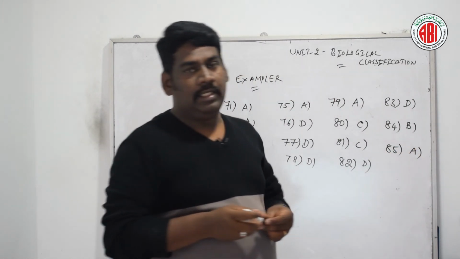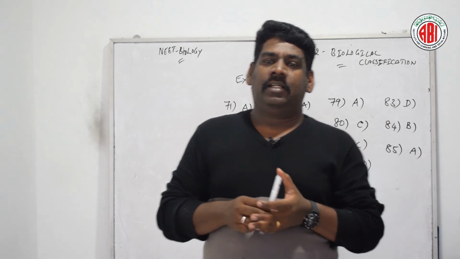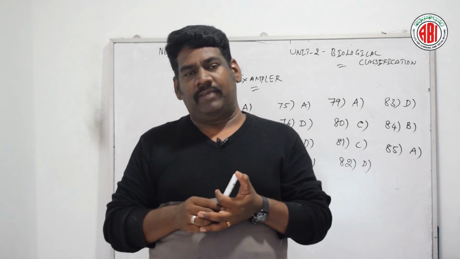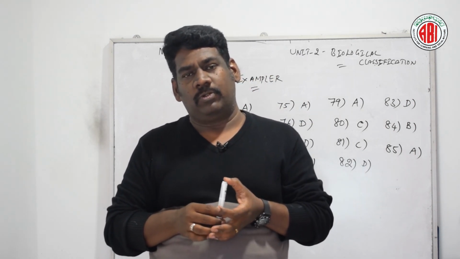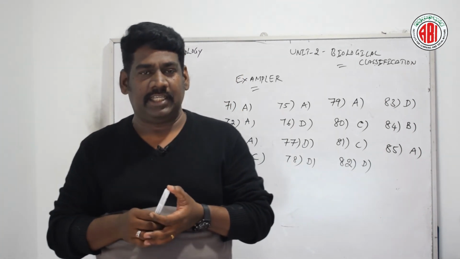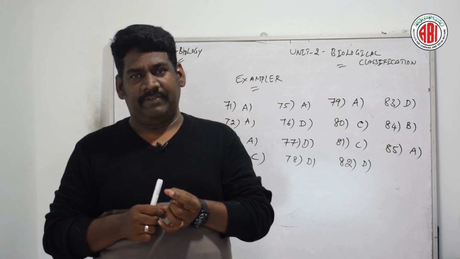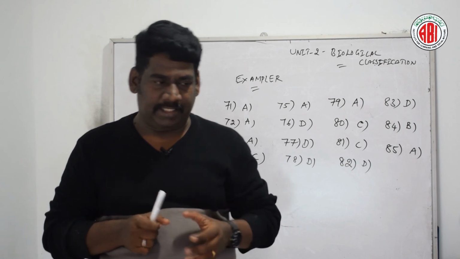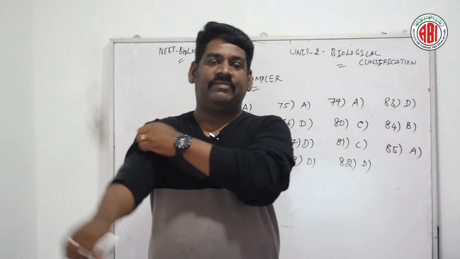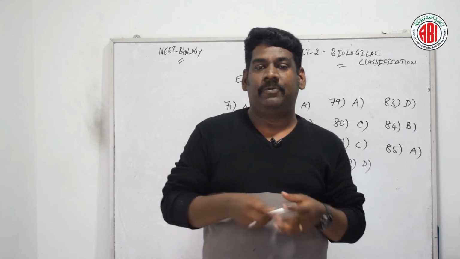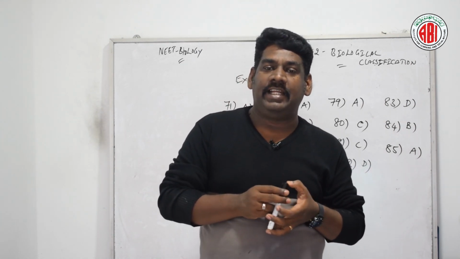Let us see. In transduction, the genetic material of one of the bacterial cell that undergo to other bacterial cell by the agency of this bacteriophage or T4 phages, especially viruses which are infecting the bacteria. And this transduction was first of all the reported in the year 1952.